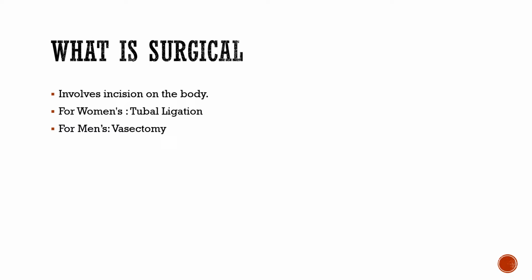So basically, surgical method of contraception is nothing but by use of surgery or by making a small cut or an operation, the reproductive system of an individual, whether it is female or male, is modified in such a way that there is no reproduction. The fusion of gamete is prevented by having this small operation. So we will now see what are the surgical contraceptions in case of female and in case of male.